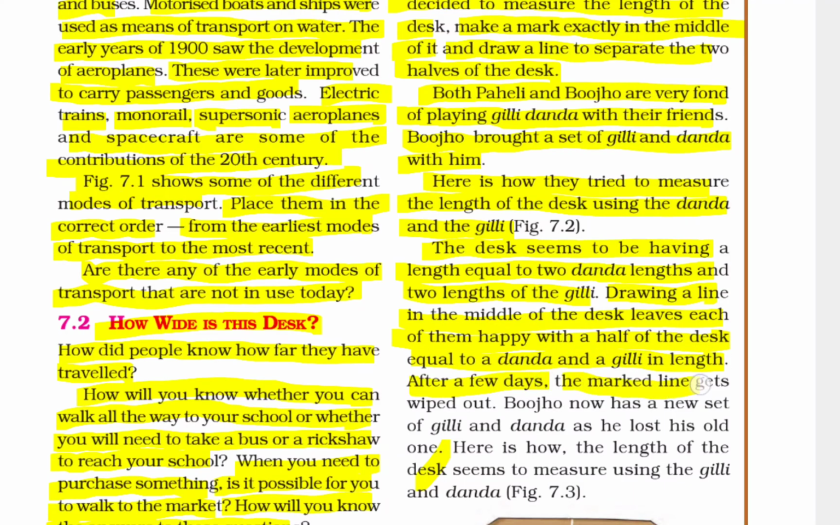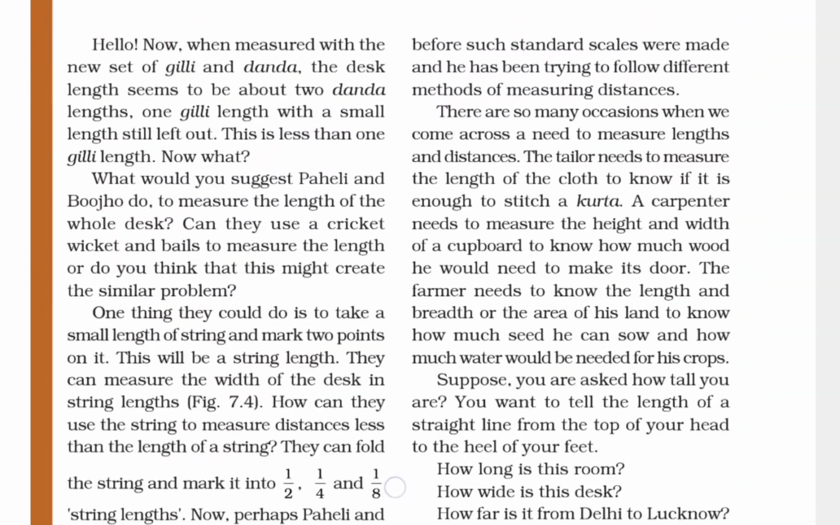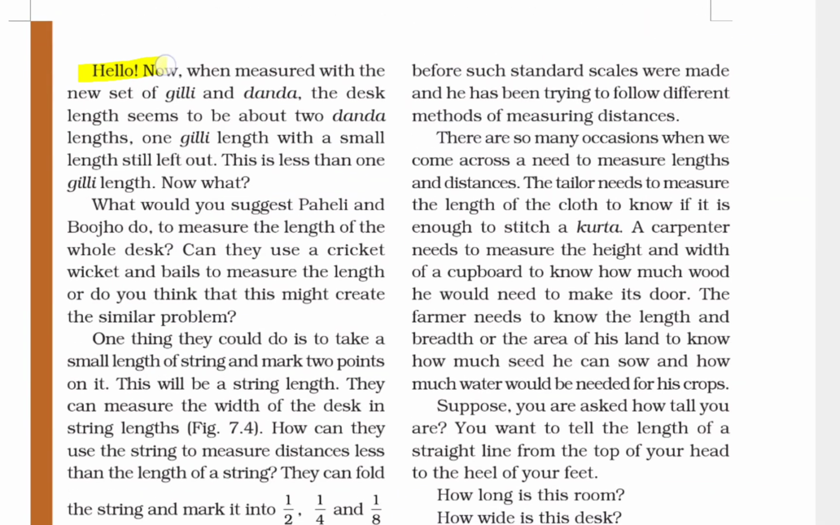After a few days, the marked line gets wiped out. Bujo now has a new set of gilli and danda, and he lost his old one. Here is how the length of the desk seems to measure using the gilli and danda. Now, when measured with the new set of gilli and danda, the desk length seems to be about 2 danda lengths and 1 gilli length, with a small length still left out. This is less than 1 gilli length.